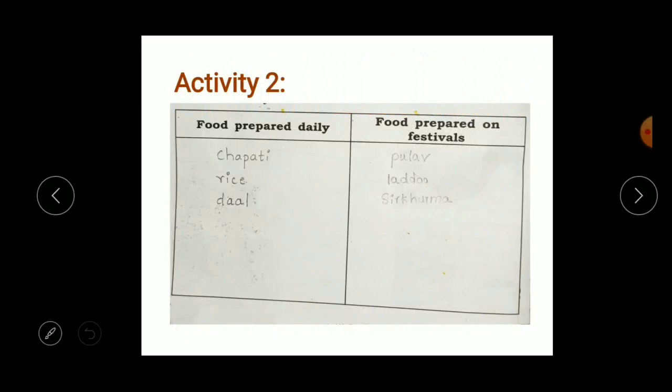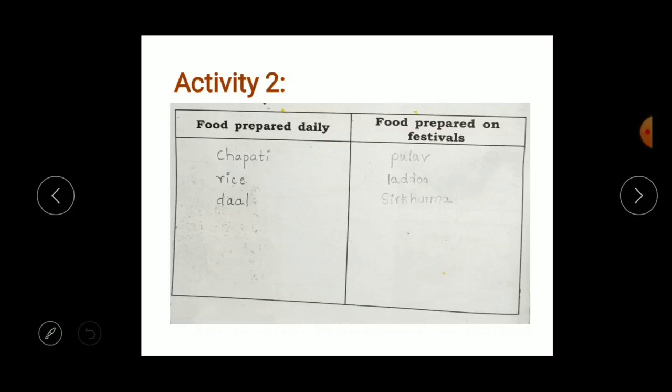Children, write here the types of food items prepared daily and on festivals in your house. In the first column you have to write the food prepared daily in your house, and here you have to write the food prepared on special occasions, on the festivals only. Here I have written a few of them. You can see daily we eat chapati, rice, dal, and some upma, poha, etc.